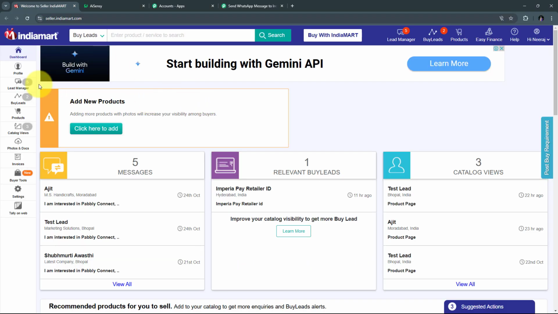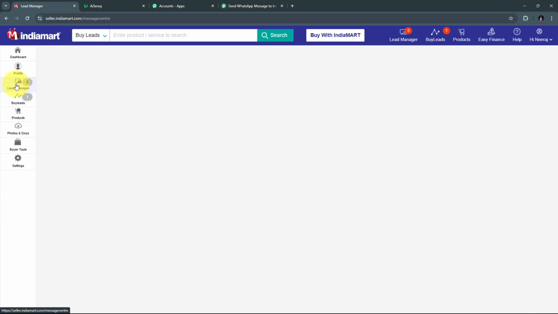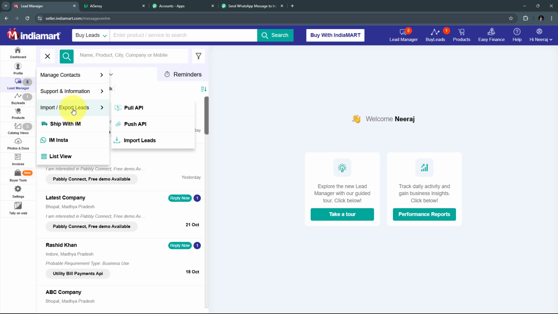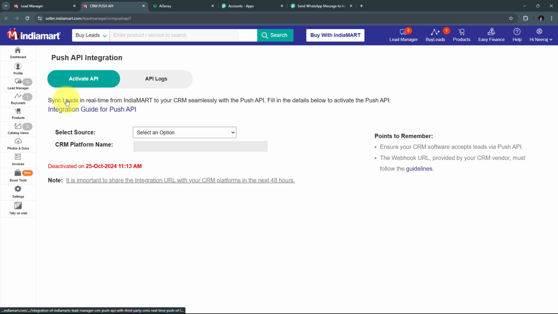And here in IndiaMART, I need to go to Lead Manager. And in Lead Manager, I need to click on this hamburger icon. And here I need to go to Import/Export Leads, where I'm going to use Push API. So I'm going to select that. And here in Push API, I need to create a Push API integration so that I can connect IndiaMART with Pabbly Connect.